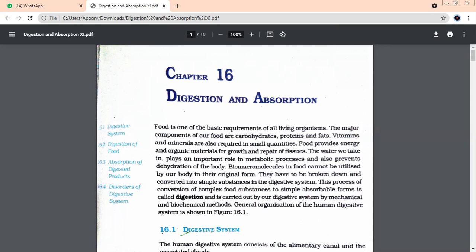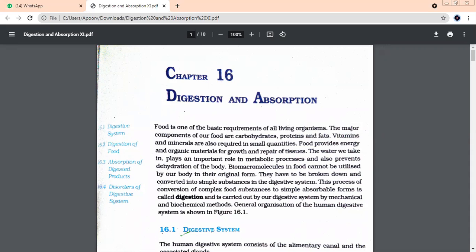And what is the major source of loss of water? Which is a very useful medium. Any guesses? Beta, urine. Okay. The second mode by which human beings lose water is urine. But that is a very useful mode. Why is passing urine a very useful mode for the human body? Can anyone tell me? Ma'am, because it filters the blood. Very good. This water is going to carry all the waste which was released from the filtration.